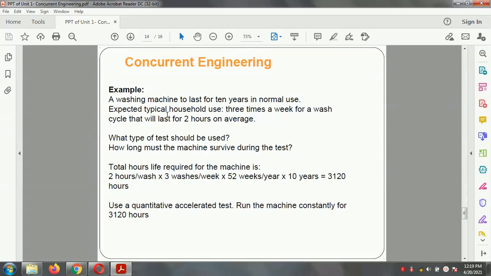To carry out the test, the total hours are calculated with respect to the machine: 2 hours per wash, 3 washes per week, 52 weeks a year, for 10 years. So this washing machine can be used for 3120 hours, and in the quantitative analysis test, the machine can be run continuously for 320 hours. So this is the second example, related to the washing machine, and how it is used over 10 years under normal conditions.